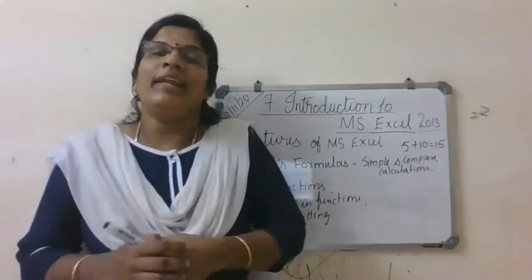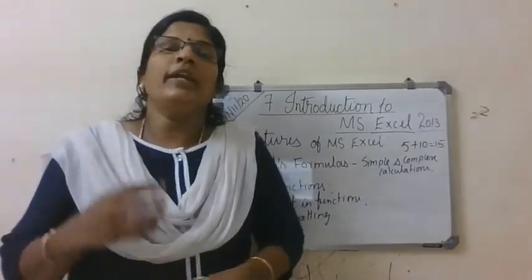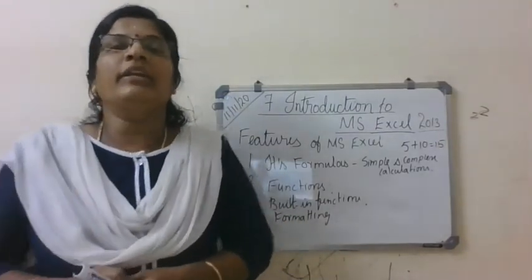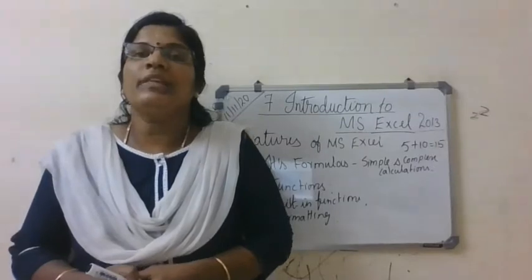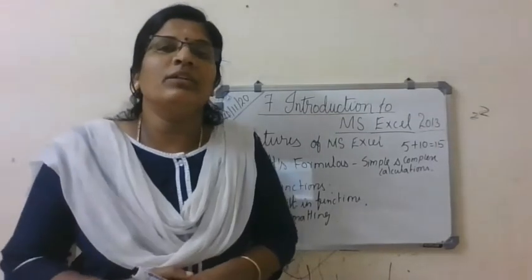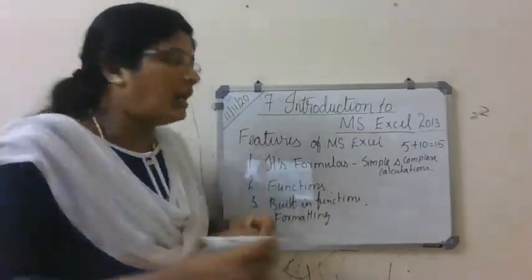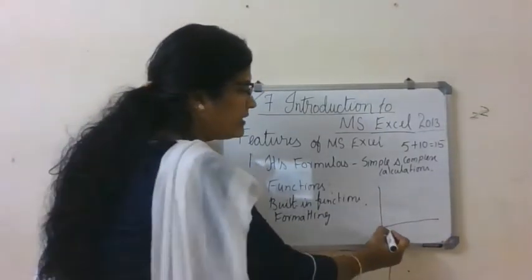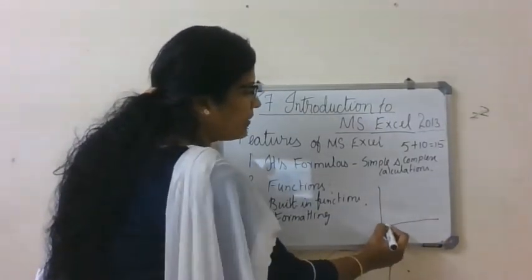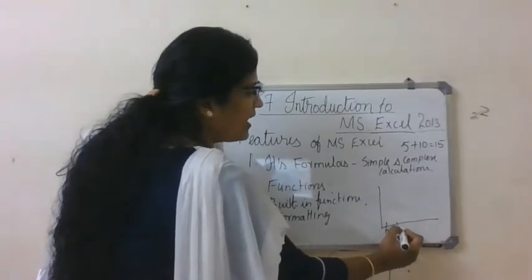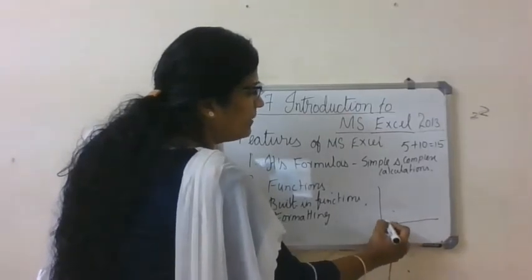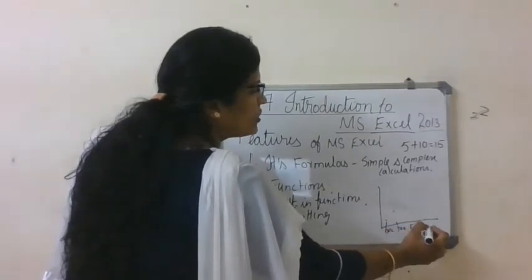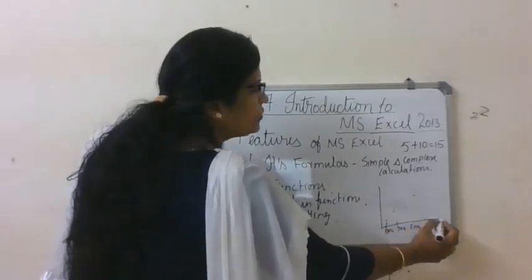The next one is you can create charts. You can create a table, and for that table, you can create a chart. Have you seen when COVID was in our country, they used to give a chart? In December the cases were up to here. In January the cases were up to here. Then February also medium, March, April, May, June, July.